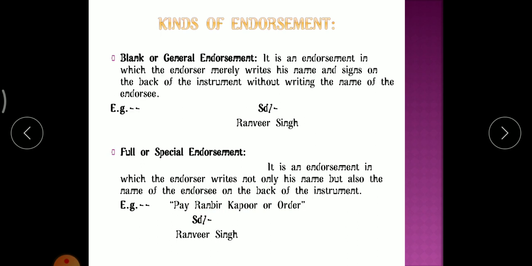What do you mean by full or special endorsement? It is an endorsement in which the endorser writes not only his name but also the name of the endorsee on the back of the instrument. Clearly, both parties' names will be written. That type of endorsement is called full or special endorsement. Okay.